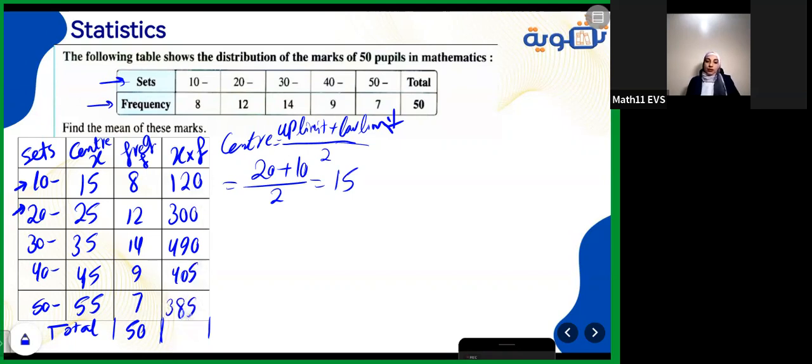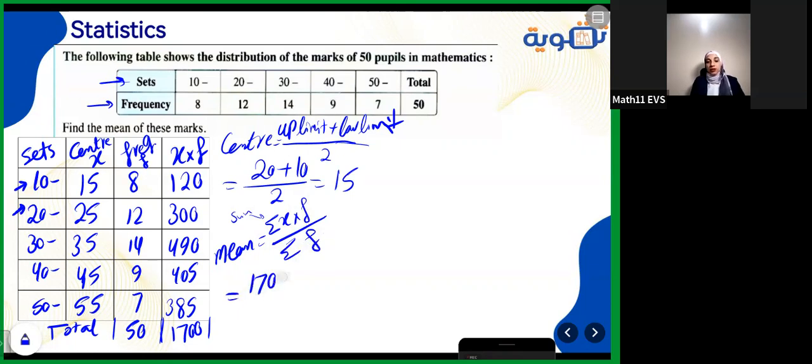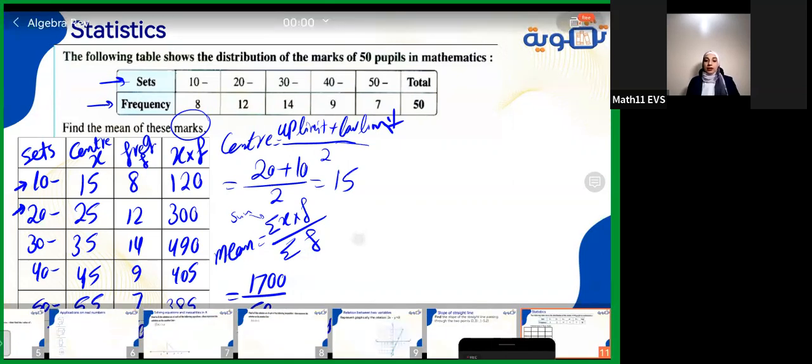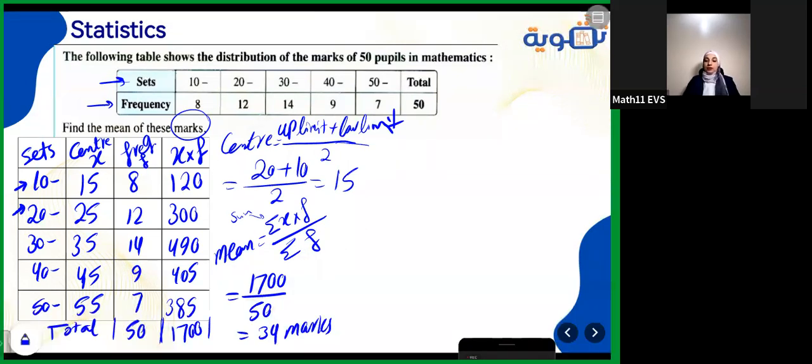Adding all these values together to get their sum, which will be 1,700. Why adding them? Because the mean will be the sum of x multiply f divided by the sum of the frequencies. Then it will be 1,700 divided by 50. Calculator, of course, it will be 34. Here we are talking about marks, so yes, it will be 34 marks. And this is how to find the mean for these values.